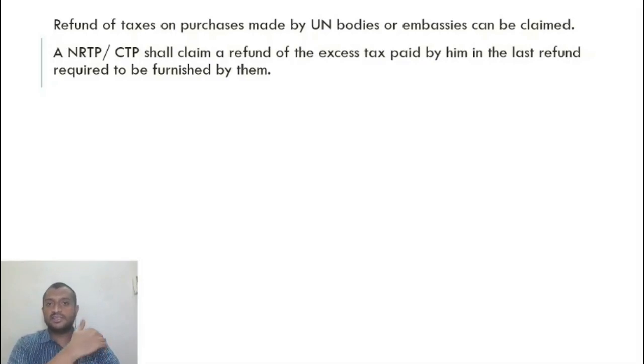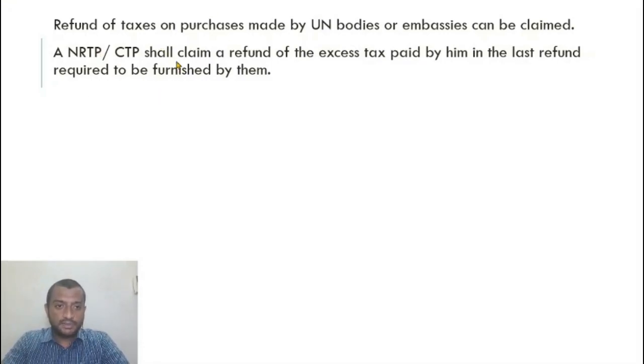The reason they're doing this is they want a trail of who are making supplies to the UN bodies. Otherwise, if I completely exempt tax, a lot of black money would happen, right? These people who are supplying to the UN bodies might take advantage of it and might not show this in their turnover, even though it is credited to their bank account. They maintain a separate bank account with only transactions with UN bodies and might get away with it. So that is something the government does not want to happen.